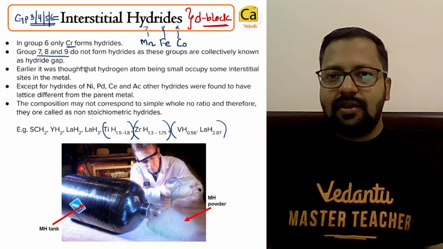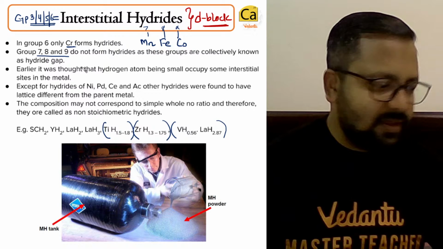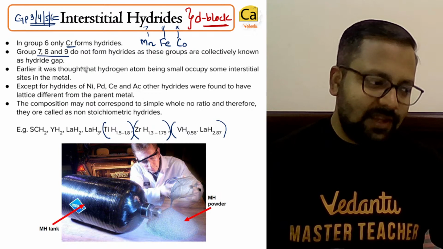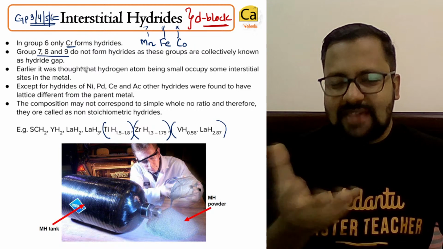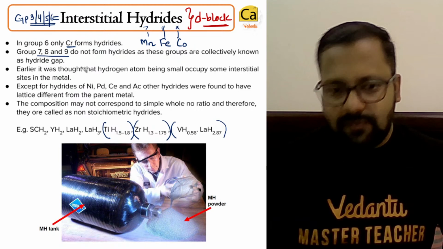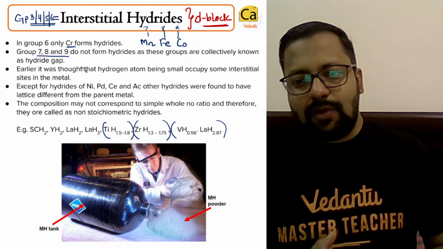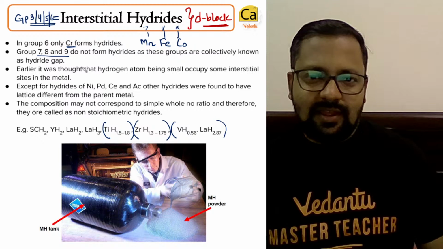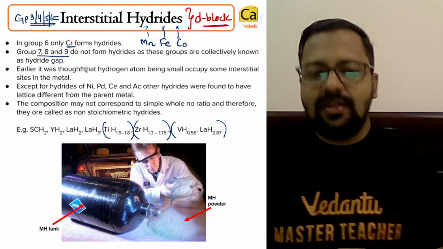If you shake a hydrogen cylinder a bit, you will find that it seems like there is some sand present at the bottom of it. What is that compound? What is that sand?